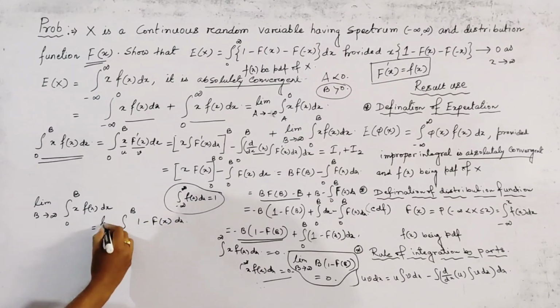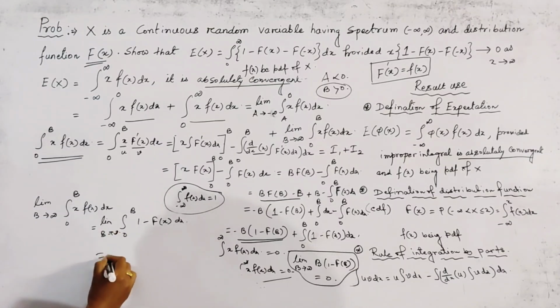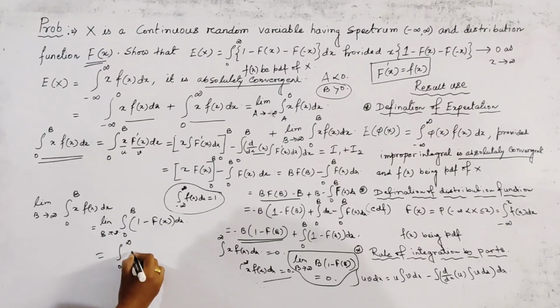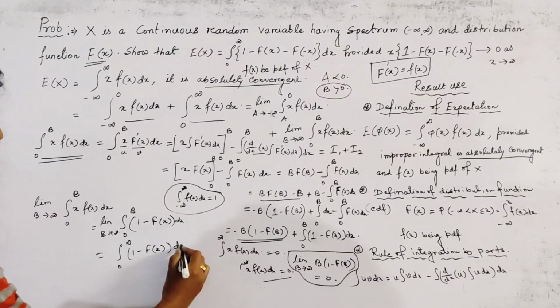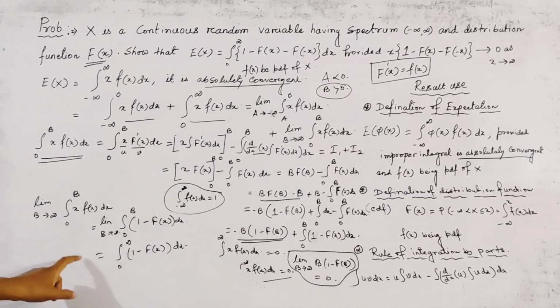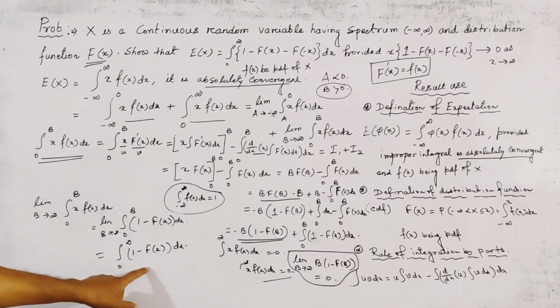Also we take limit b tends to infinity, that is, we write integration 0 to infinity 1 minus F of x dx. Okay, so we get the value of I2 as this.